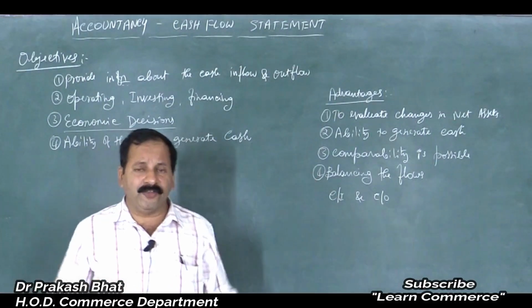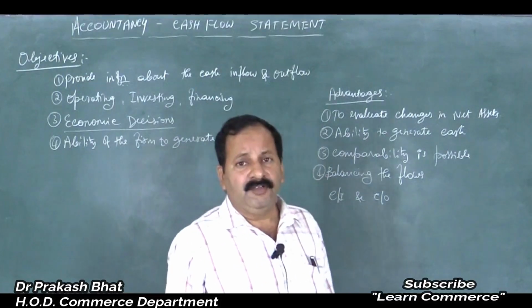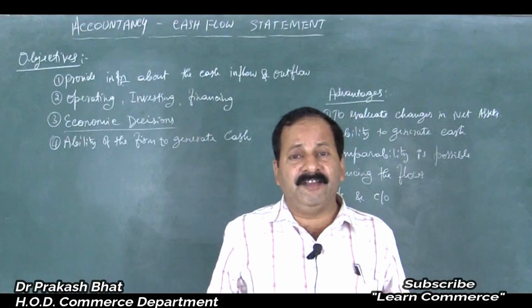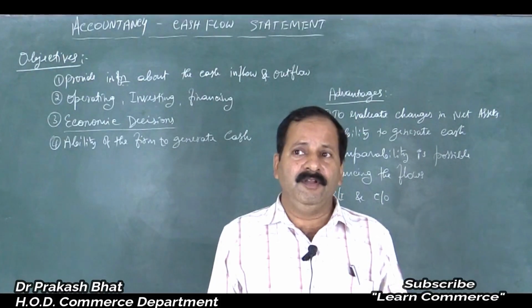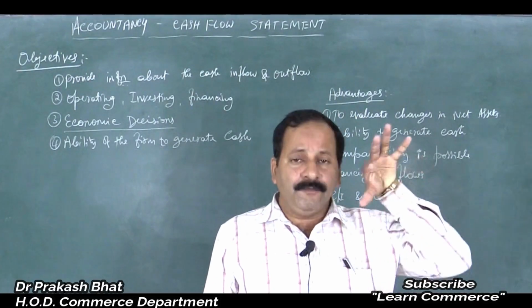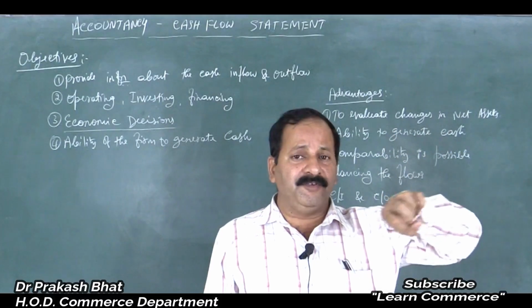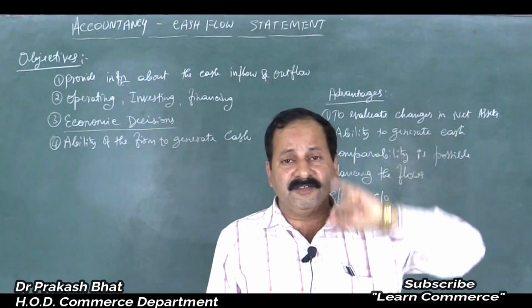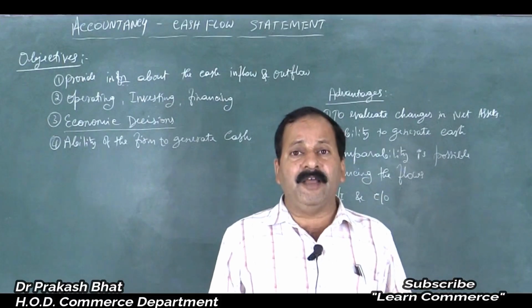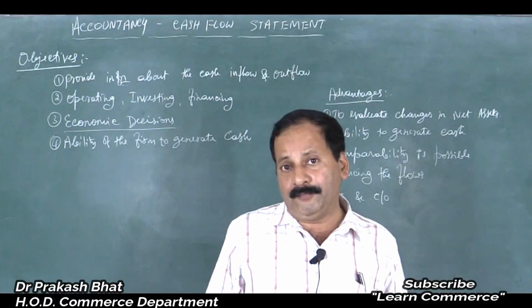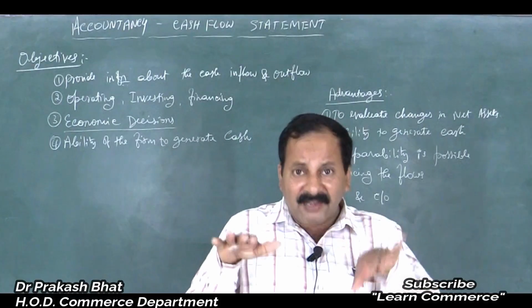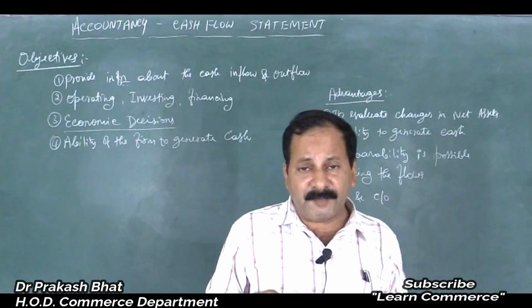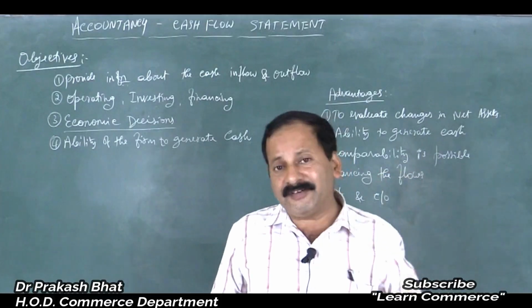Like in an education institution, there are fees collected from the students, isn't it? That is cash inflow. And expenses spent for payment of salary to the teachers, or payment of expenses, isn't it? Electricity bills, or any other expenses that we are paying, that is cash outflow. There should be proper balance, isn't it? If fees is not collected, how to pay for the expenses? How to pay the salaries to the teachers?